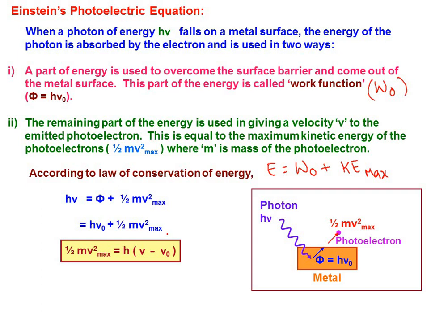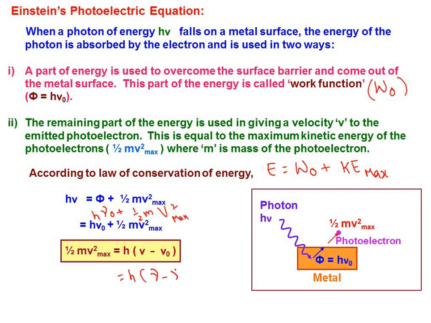And anyway, we know that H nu equals work function W naught, that is H nu naught, plus half m V max square. Understand this? This is nu naught, so you can write it as H nu naught plus half m V max square. So half m V max square equals H into nu minus nu naught, the maximum kinetic energy.